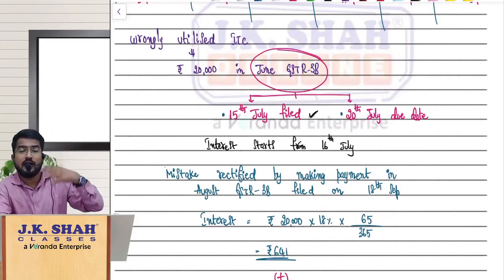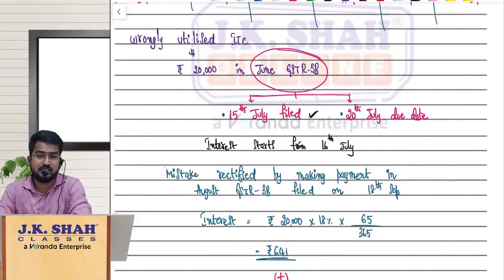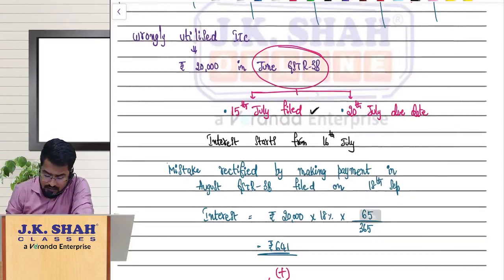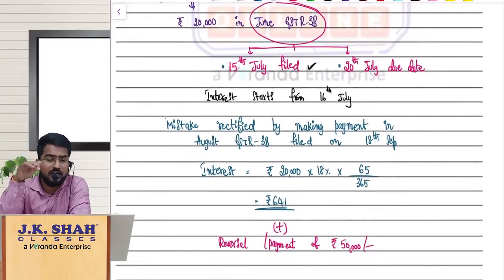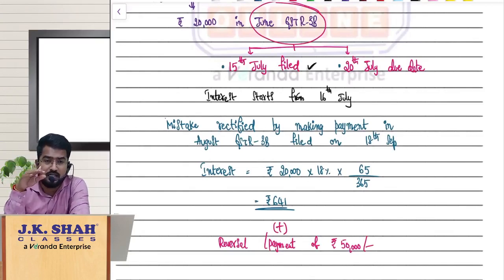And I have understood that I have wrongly availed 50,000 ITC. In the next month, August, I am filing the August month GSTR 3B on 18th September, so I am trying to rectify my mistake. Guys, understand: you wrongly availed 50,000 ITC in the month of April.